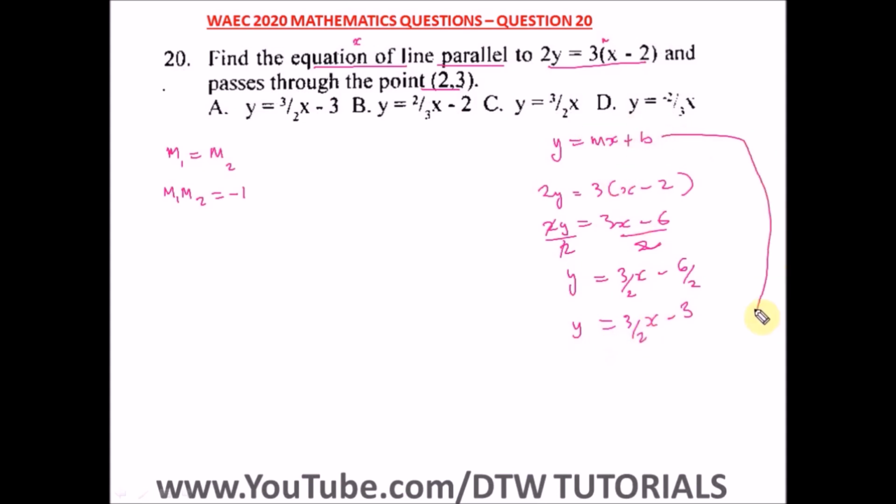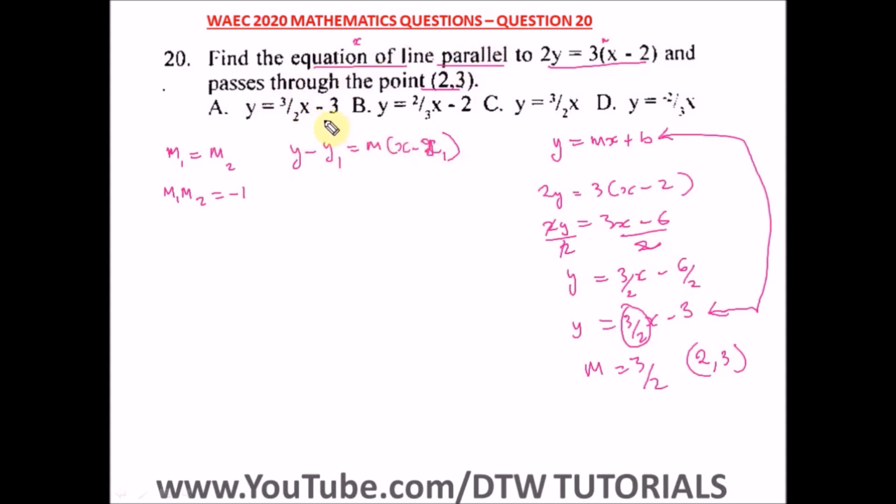So likening these two equations, this is our m. So m is what? 3 over 2. So if m for this is 3 over 2, it means for the line we're looking for, m is 3 over 2, and the equation passes through the point 2, 3. So this is our point 2 and 3. I'm going to use the point slope formula, which is y minus y1 equal to m bracket x minus x1, to get our equation of the line.